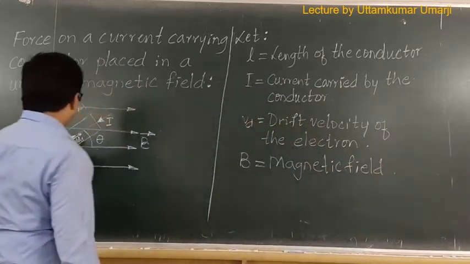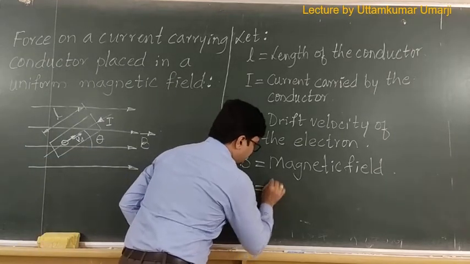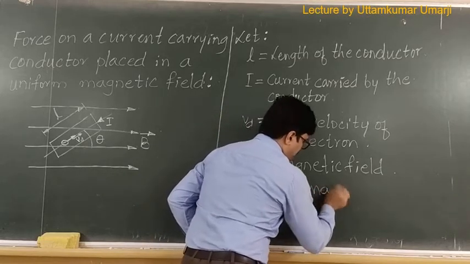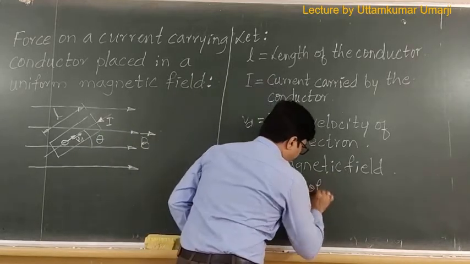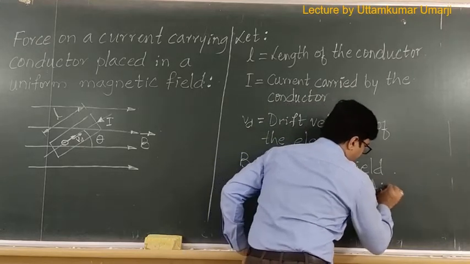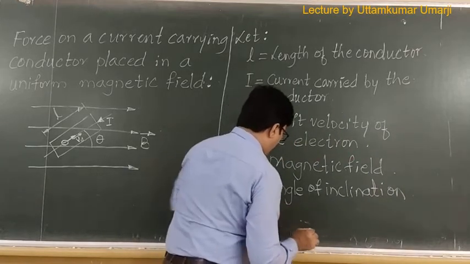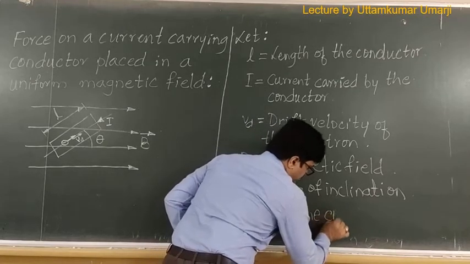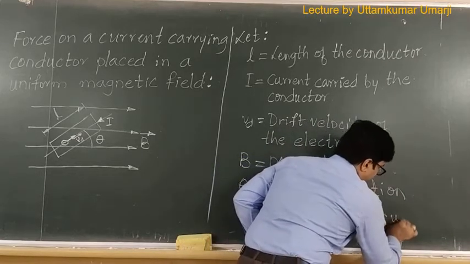Okay. Then I assume theta. Theta is equal to the angle of inclination of the conductor with magnetic field.